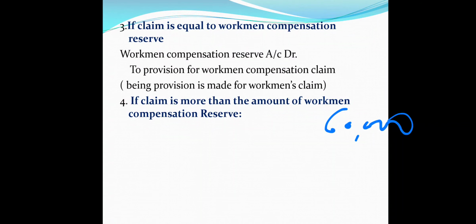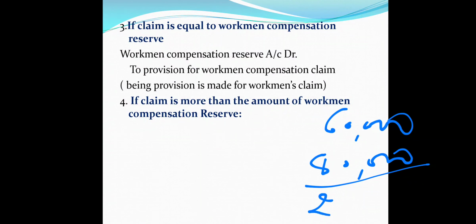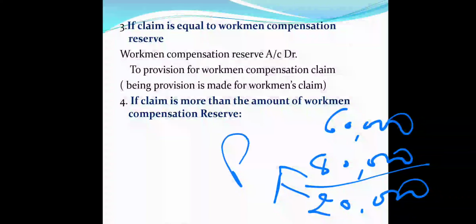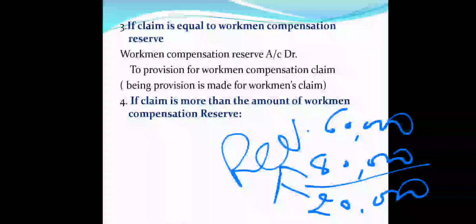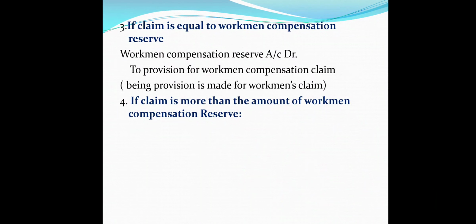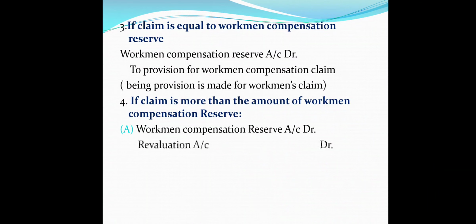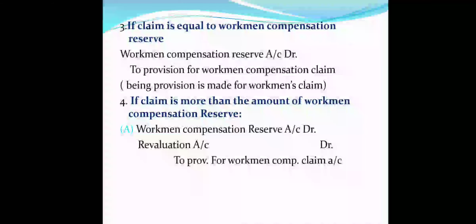Then it is more by 20,000 extra that we have to pay, and this will go from the revaluation account. Clear? So the entry will be workman compensation reserve account debit, revaluation account debit, to provision for workman compensation claim account.